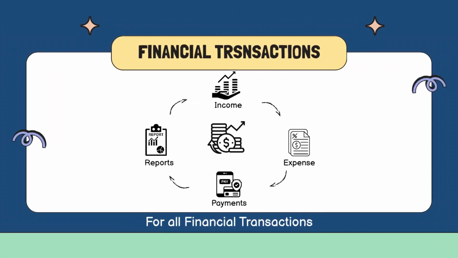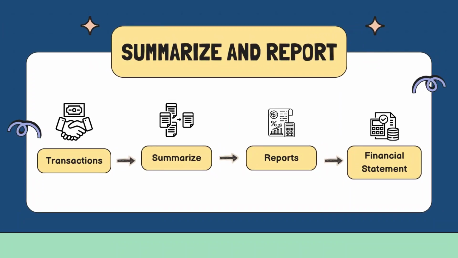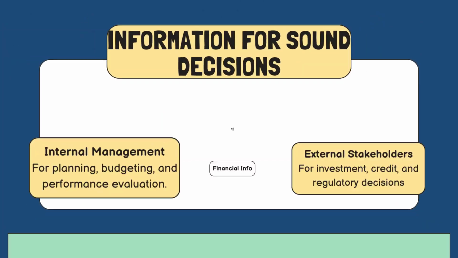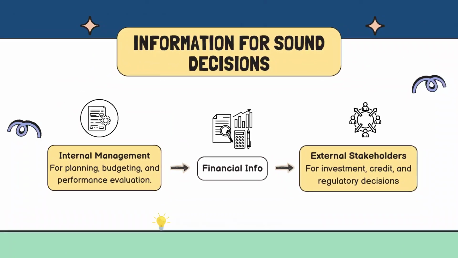Financial transactions, income, expenses, payments, reports. Summarize and report: transactions are summarized into reports and financial statements. Information for sound decisions: internal management, for planning, budgeting and performance evaluation; external stakeholders, for investment, credit and regulatory decisions.